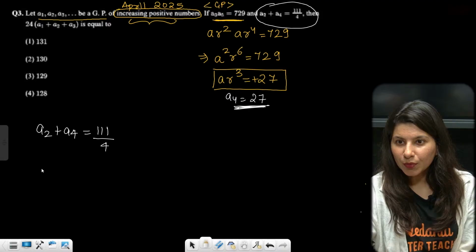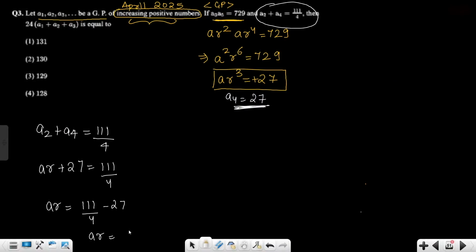a2 is ar, ma'am, and a4 we have just calculated. ar plus 27 is 111 by 4. So we are getting the value of ar, which is 111 by 4 minus 27. So the value of ar will be what? 3 by 4. Right or wrong?